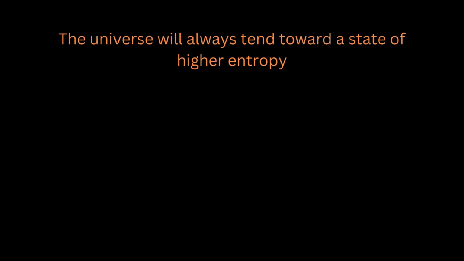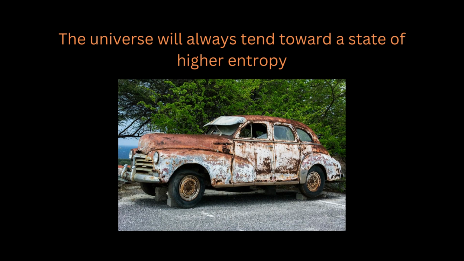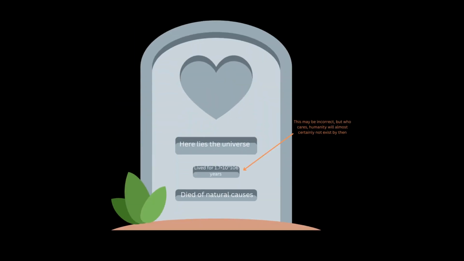This means that over time, your car will break down and it will not spontaneously repair itself, as if it were to spontaneously repair itself, that would leave it in a state of lower entropy than it was at initially. The other major implication of this law is the heat death of the universe. The heat death of the universe is a hypothesized scenario where the energy and molecules of the universe are uniformly spread out throughout space. If this is true, the universe will become an unchanging sea of plasma.